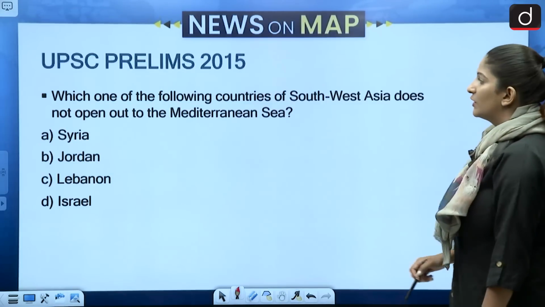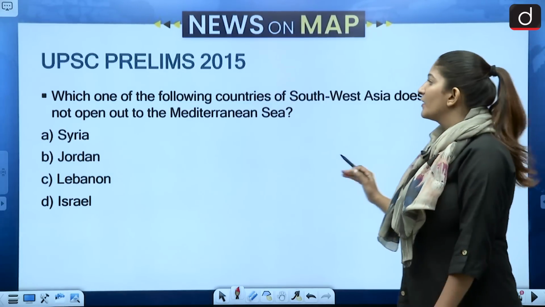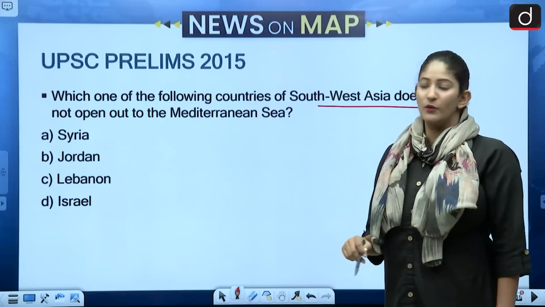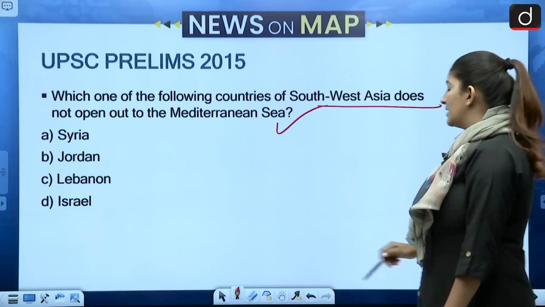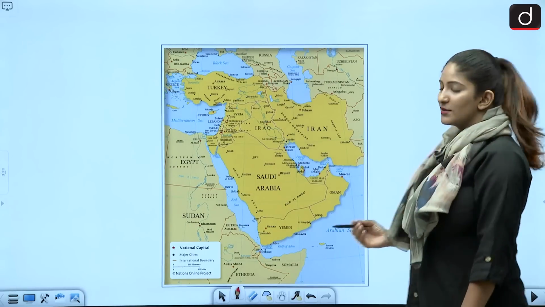This is with respect to UPSC Prelims 2015. We will solve this together today. Which one of the following countries of Southwest Asia does not open out to the Mediterranean Sea? Syria, Jordan, Lebanon and Israel are our options to choose from.